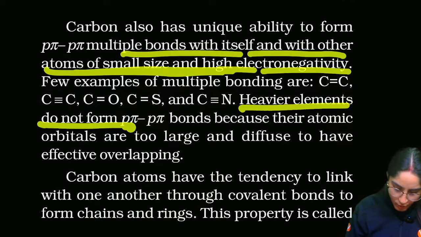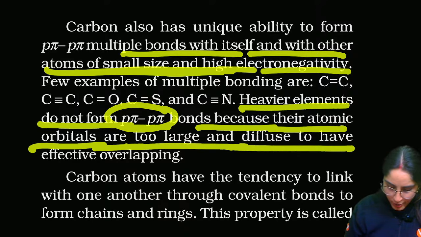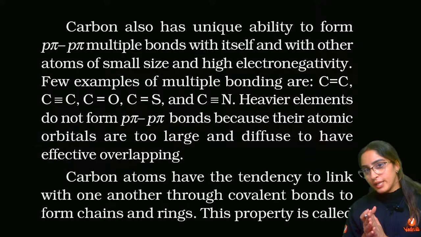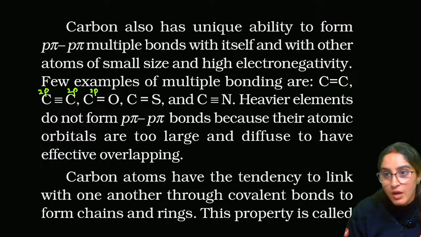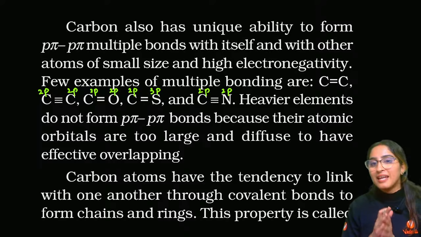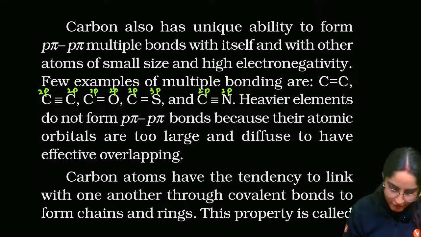Heavier elements do not form p pi bonds because their atomic orbitals are too large and diffuse to have effective overlapping. 2p-2p, see, this is having 2p, this is also 2p. This is 2p, this will also have 2p. This will be 2p, this will be 3p. This will be 2p, this will be 2p. So they can have effective overlapping, but higher orbitals cannot have effective overlapping.